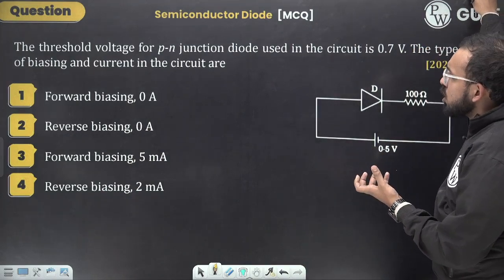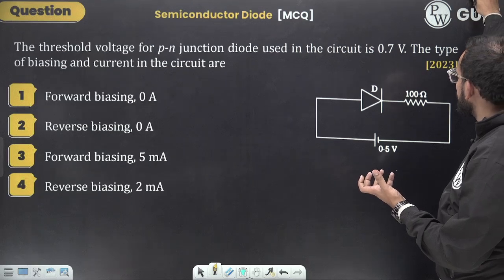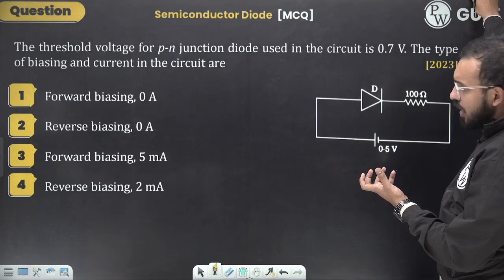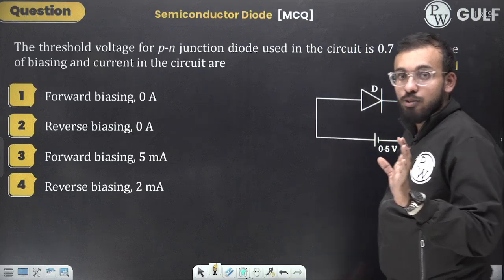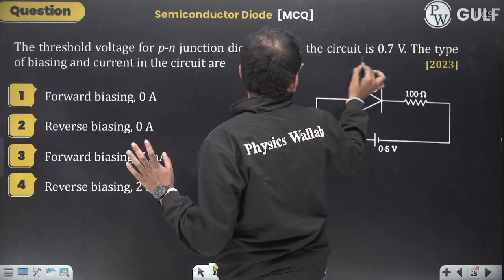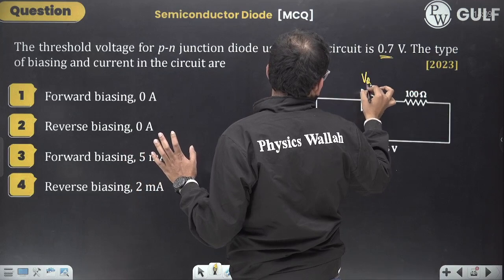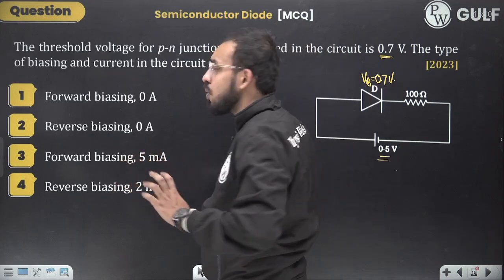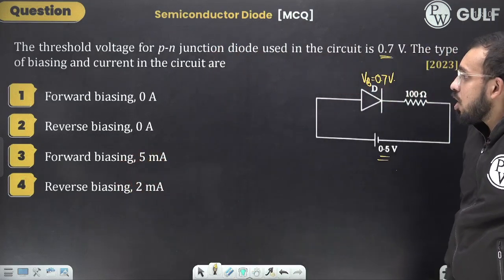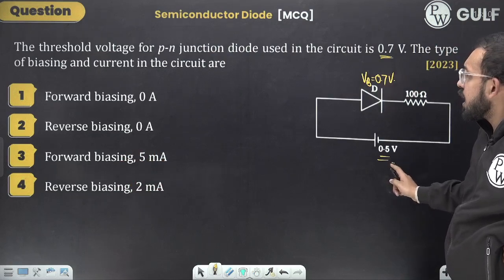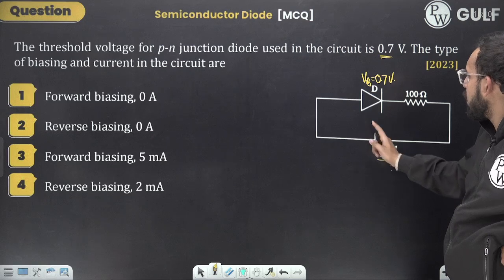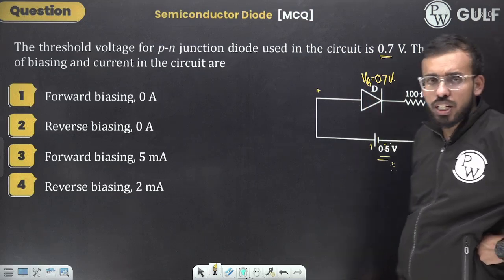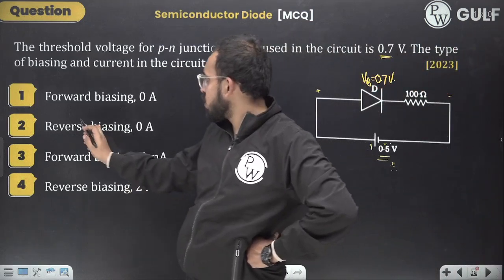The threshold voltage of the PN junction diode used in the circuit is 0.7 volt. The type of biasing and current in the circuit are, again, take it as homework. It is very easy. They are saying the barrier potential is 0.7 volt and you are applying a battery of 0.5 volt. Is the current going to flow? No. And is it forward biased or reverse biased? P side is at the higher potential, N side at the lower potential, so it can't be reverse biased.